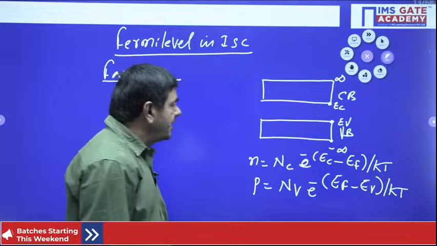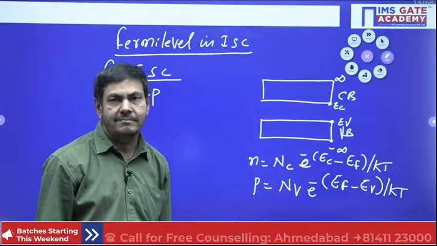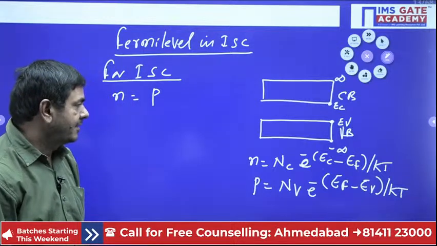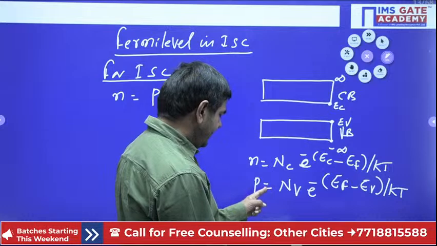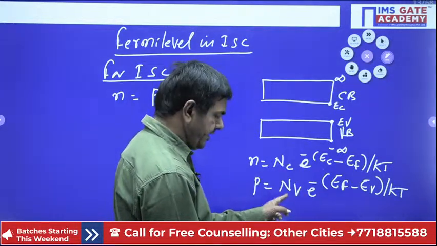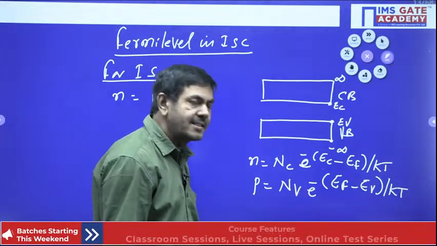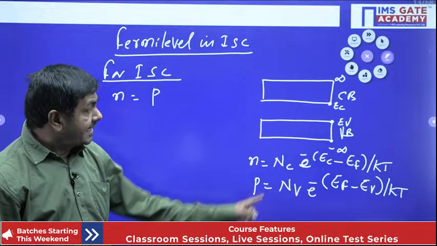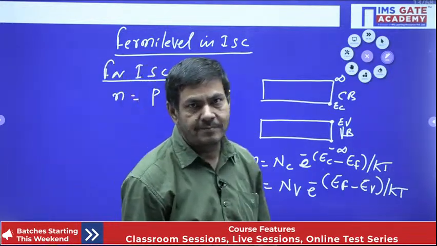The concentrations of electrons and holes are calculated by these formulas in electronic devices. Once again: n equals Nc into e power minus of EC minus EF by KT, and p equals Nv into e power minus of EF minus EV by KT. Nc is called the conduction band coefficient, and Nv the valence band coefficient.